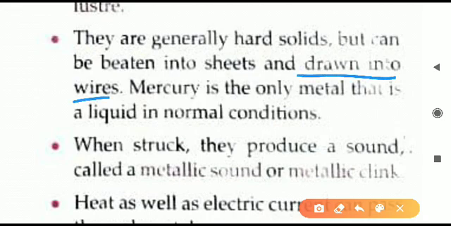Metals we can stretch. If we stretch metal, then they can be converted into wires. So two points are given in the same thing only. They can be beaten into sheets. Also the metals can be drawn into wires.